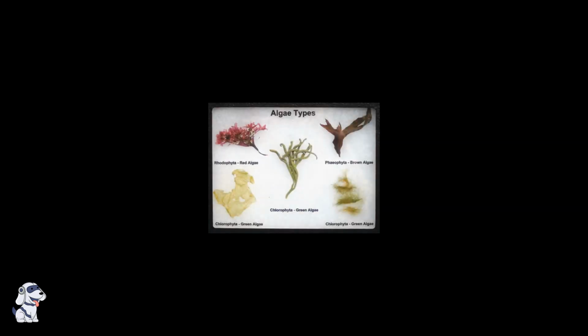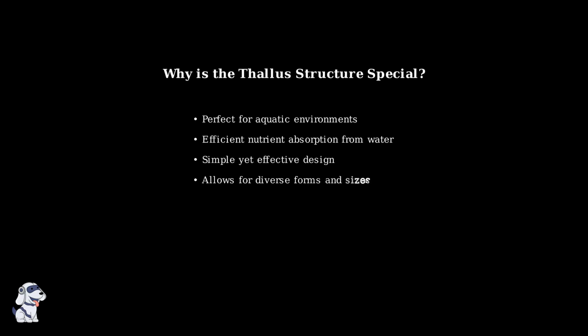Here we can see actual examples of different algae types. Notice the variety in their forms and colors, from red algae to brown algae to green algae. Each has adapted their thallus structure for their specific environment. The thallus structure is perfectly adapted for aquatic environments. It allows for efficient nutrient absorption directly from water, represents a simple yet effective design, and enables algae to take on diverse forms and sizes.